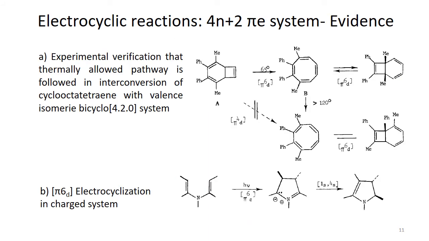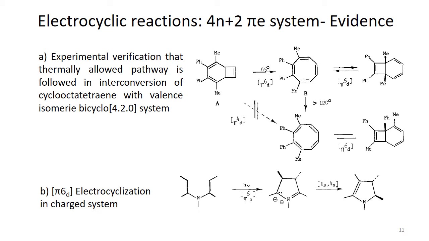Okay, so for the electrocyclization reaction of 4n plus 2 pi electronic systems, evidence is provided by some reactions. We have an example here, an experimental verification that the thermally allowed pathway is followed in the interconversion of cyclooctatetraene with its valence isomeric bicyclo 4-0 system.